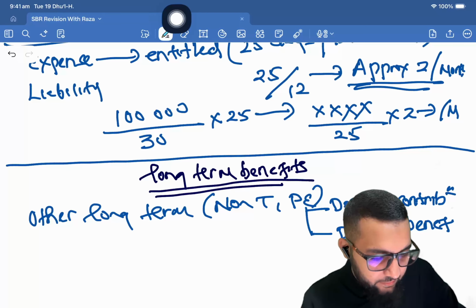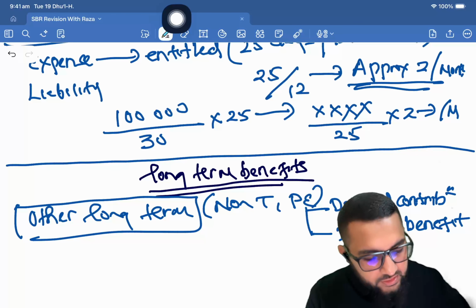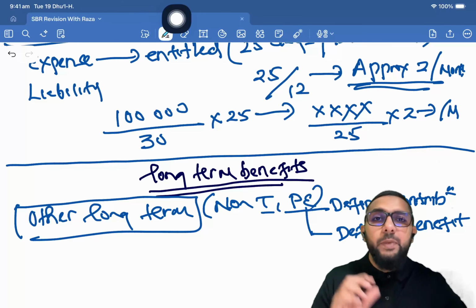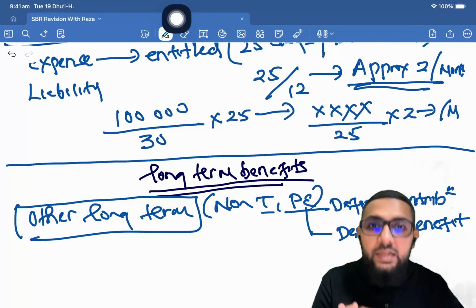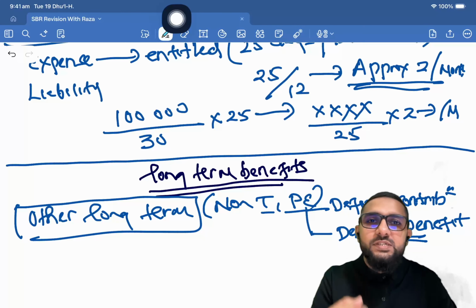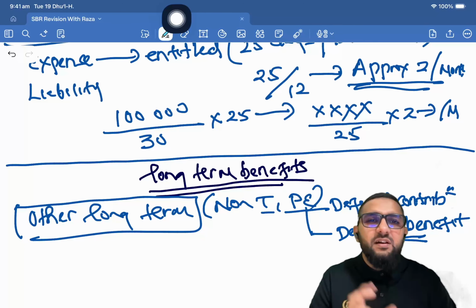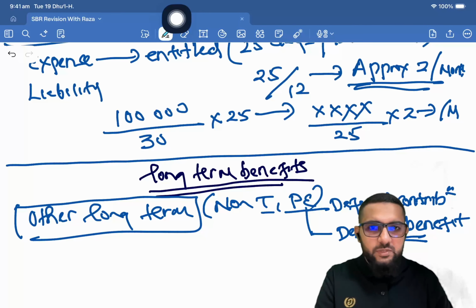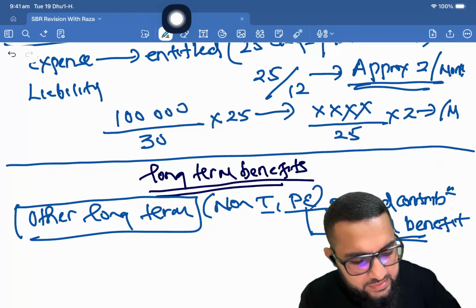Now this part does not include termination or post-employment, but the accounting follows a similar accounting to the defined benefit scheme, but it's simpler and more straightforward. Other long-term benefits are the benefits that you provide beyond 12 months, so there is going to be a liability that you are supposed to record. A classic example here would be disability benefits.